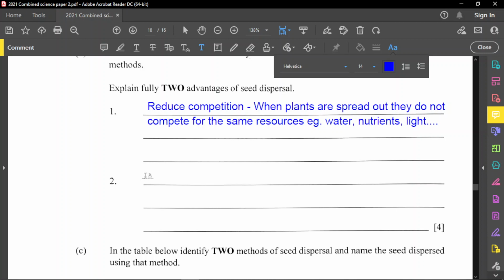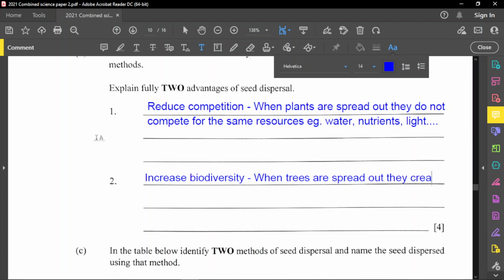Another one here is to increase biodiversity. Biodiversity is really a big thing when you're talking about sciences today. Really how this works is that an increase in biodiversity provides a lot of different food and creates a larger ecosystem, larger food chain or food web. So when trees are spread out, let me just make a note here.